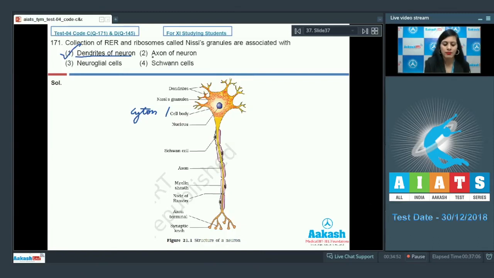On the other hand, option number 2, that is axon of neuron, is an incorrect option because axon lacks Nissl granules. The third option is neuroglial cells, and this is also an incorrect option because Nissl granules are present in neurons and not in neuroglial cells. And the last option is Schwann cells, and this is also an incorrect option because Schwann cells lack Nissl granules. So the correct answer to this question is option number 1. Let's discuss our next question.